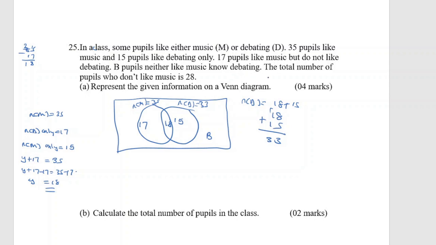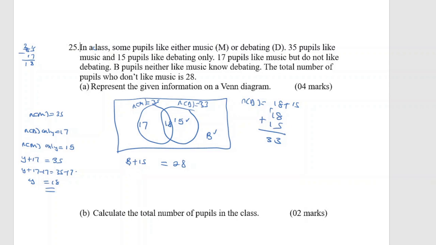Then after looking at this one, they're telling us that the total number of pupils who do not like music is 18. So the total number of members who do not like music is 18, meaning that the 15 members do not like music, then the other B members do not like music. So when you add this and this, they are giving us 18. Therefore, B plus 15, we are getting a total of 28.